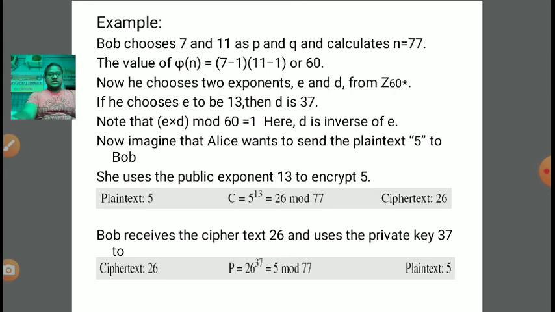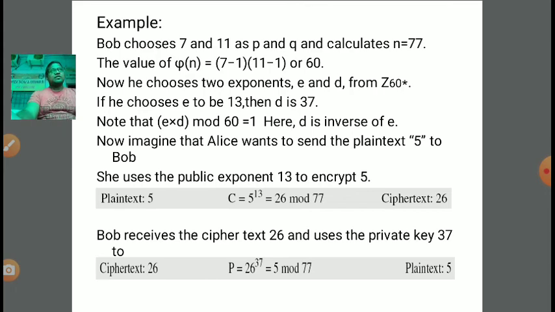Under Z60 star we select E and D. Now Bob chooses E value 13, then D value will be 37. Why? Because E is 13, which is definitely co-prime to 60, phi of n, because the GCD of 60 and 13 is equal to 1. That's why E can be 13.